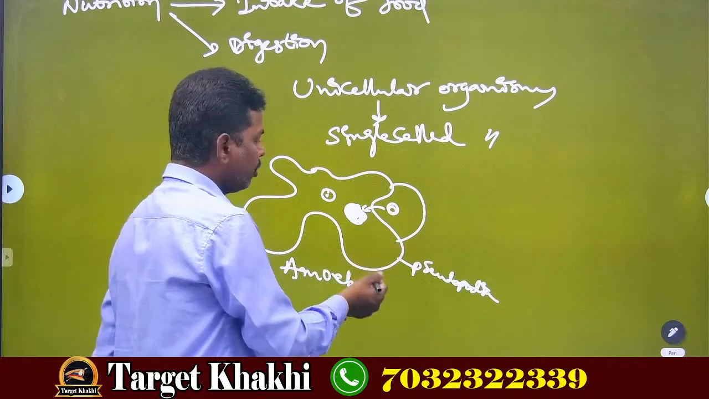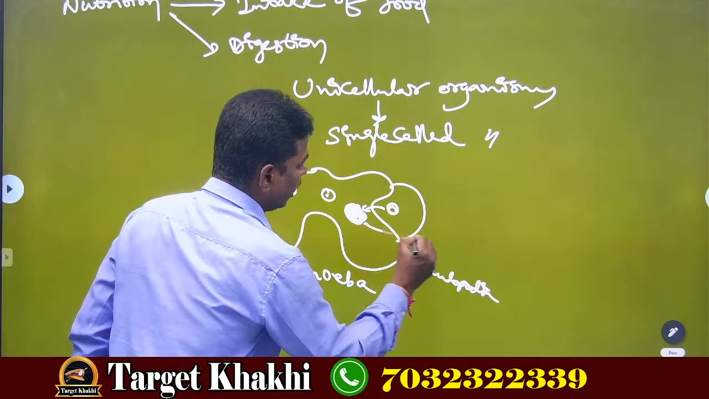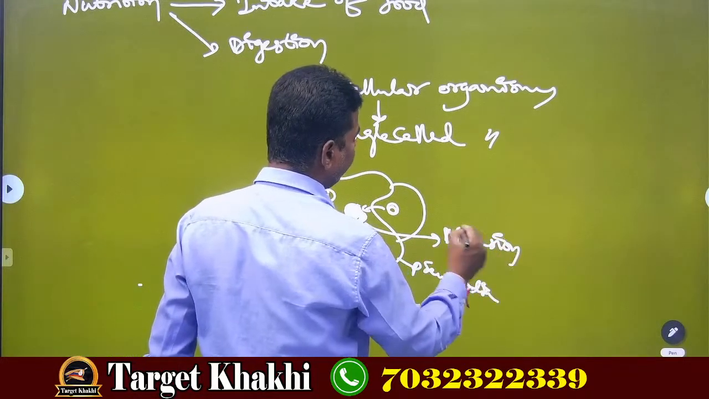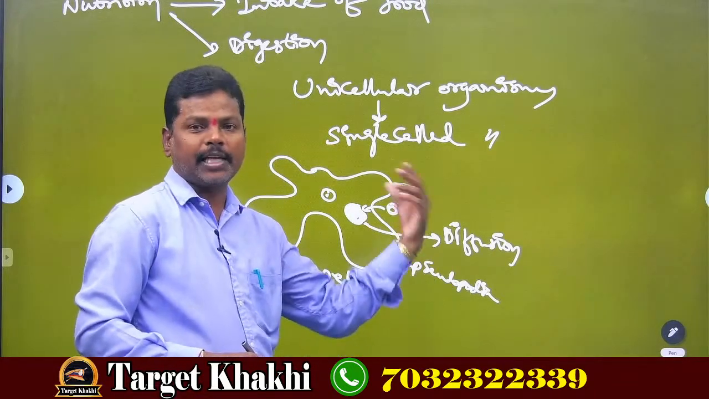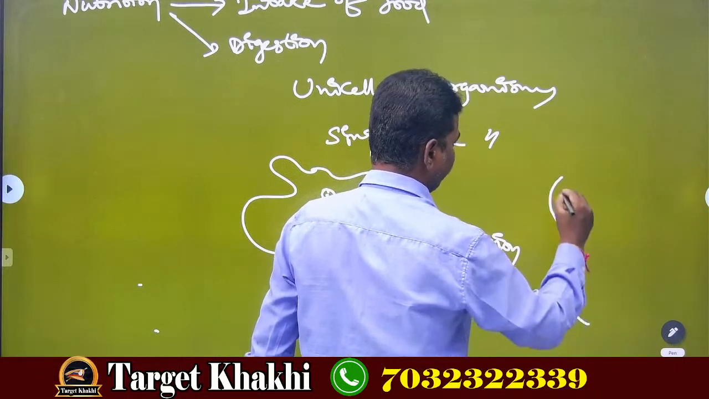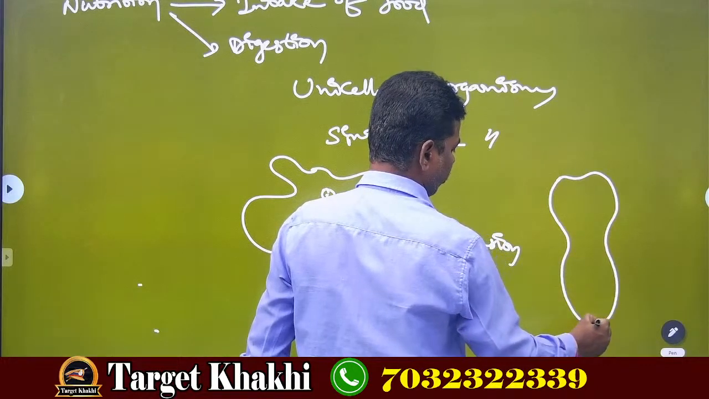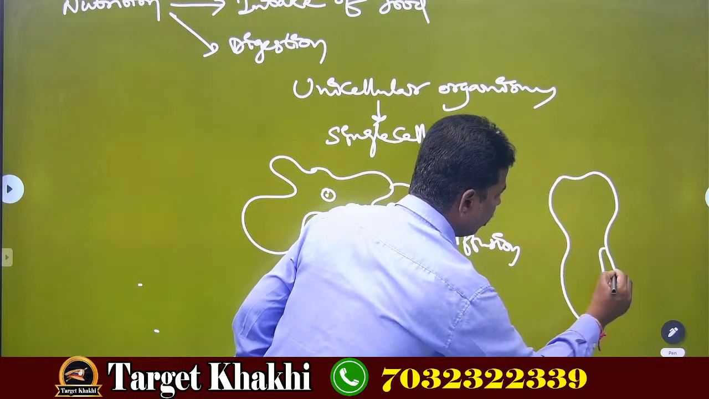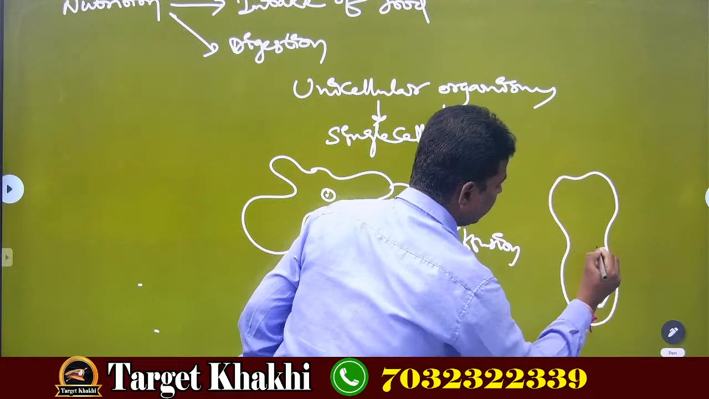After digestion, the waste food will be sent out again by body surface only by diffusion process. Similarly, same like amoeba, paramecium also. What is paramecium? The slipper shaped animalcule. The slipper shaped animalcule is called paramecium.